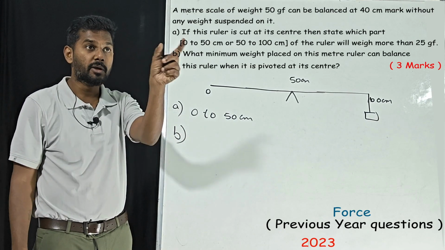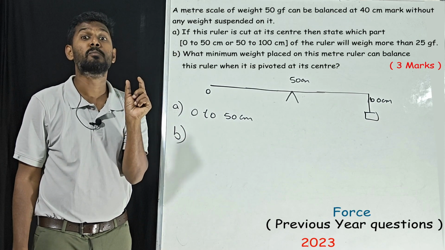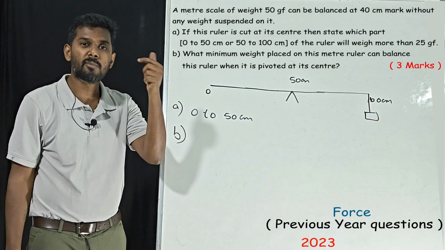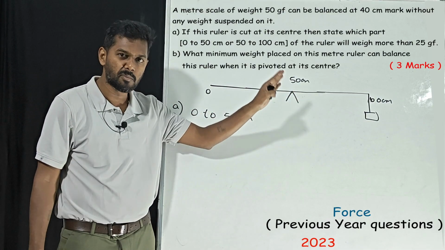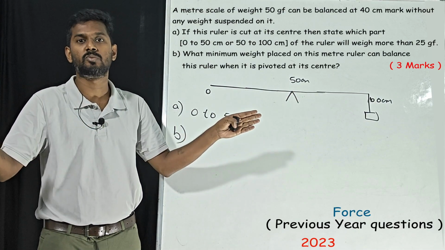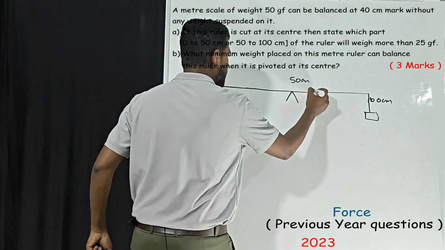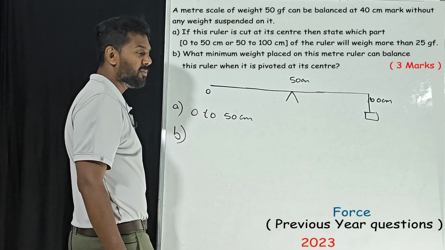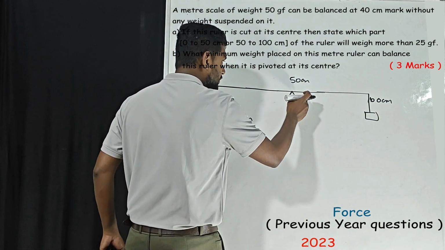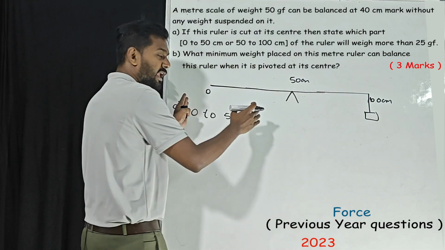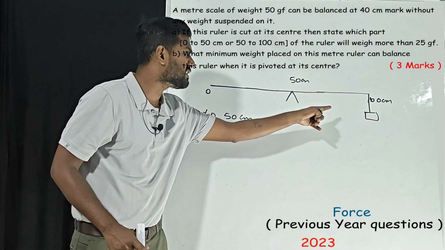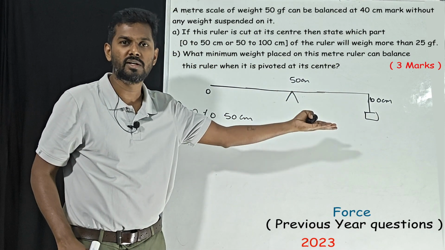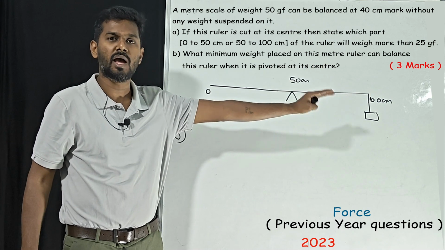Why? Because it is clearly mentioned, what minimum weight. If you want to use a minimum weight, the distance has to be bigger. If you keep the same weight near the pivot, it is not going to balance it, because it is a minimum weight. To balance the scale with the minimum weight, the distance has to be longer, and the longest distance is nothing but the end of the other side.